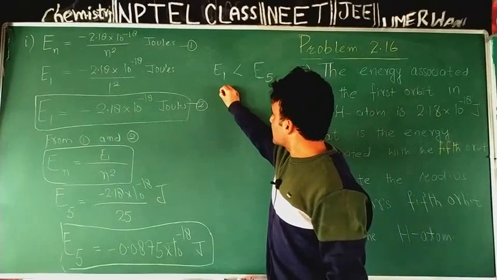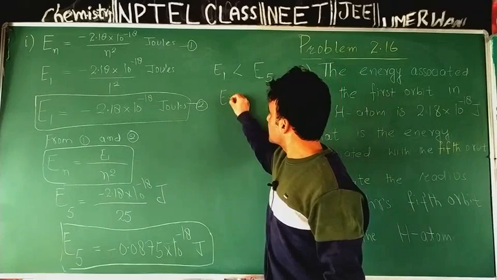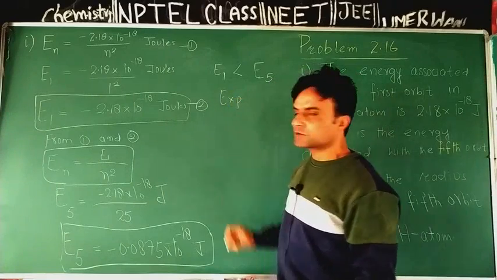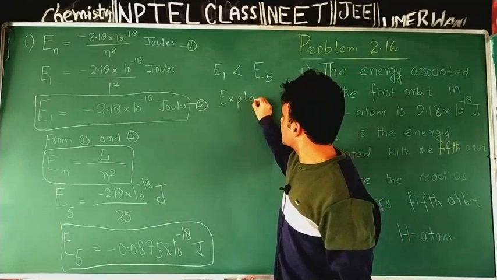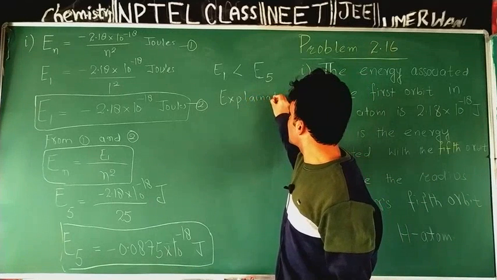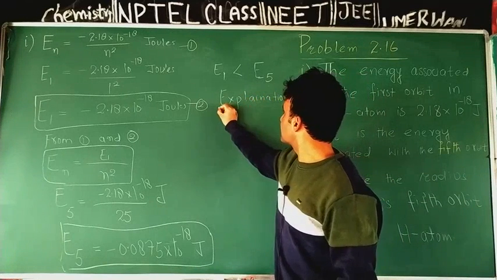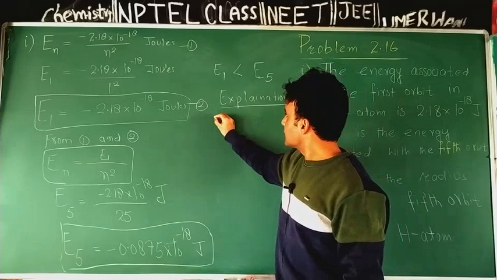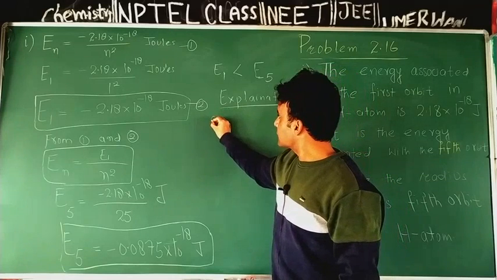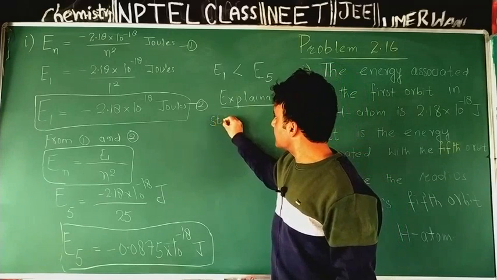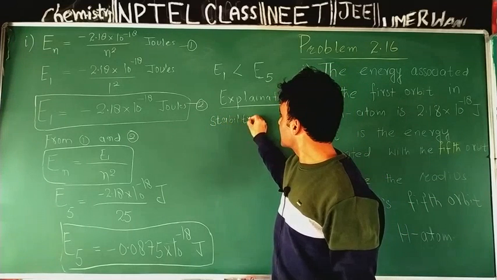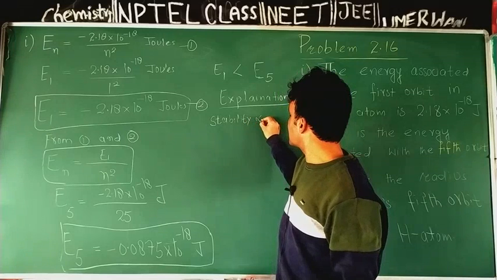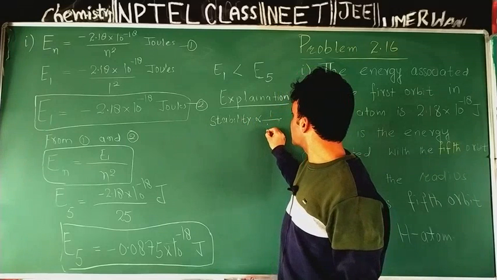Now I can explain this. Why is the energy of the electron in the first orbit least? I will give the explanation here. First, you should remember that stability is inversely related to energy.